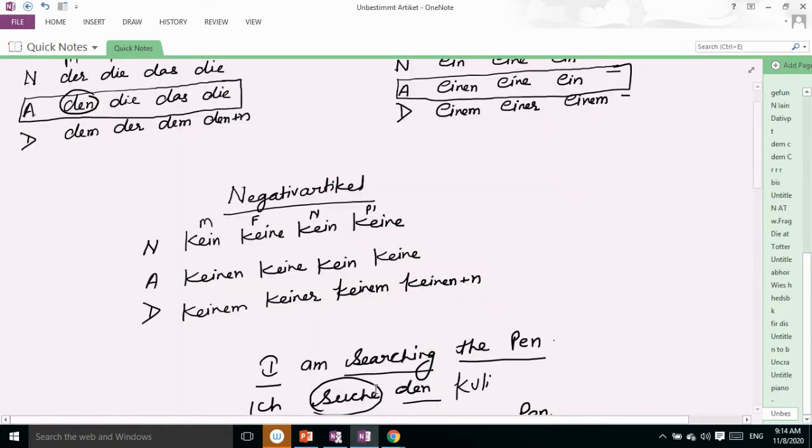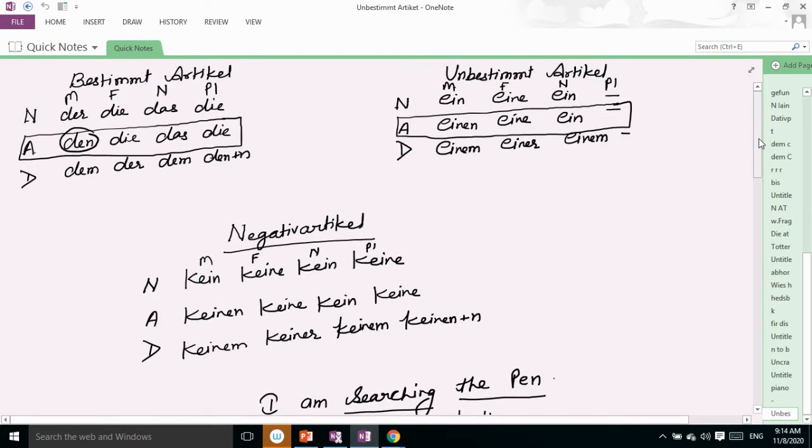Before the sentences, we will learn the articles. There are three types of article: first is bestimmt, second is unbestimmt, and third is negative article. In bestimmt article, what do we write in accusative case? Den, die, das, and die. If the noun is masculine, we use den. If feminine, we use die. If neutral, we use das. And if plural, we use die. In unbestimmt article: einen, eine, ein. And in negative: keinen, keine, kein, keine.